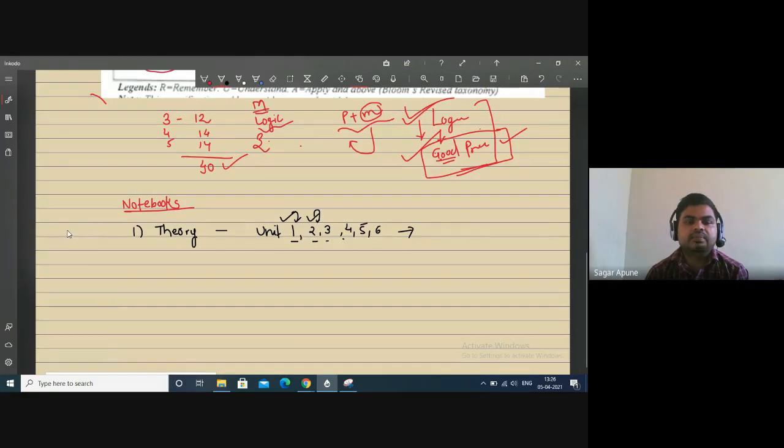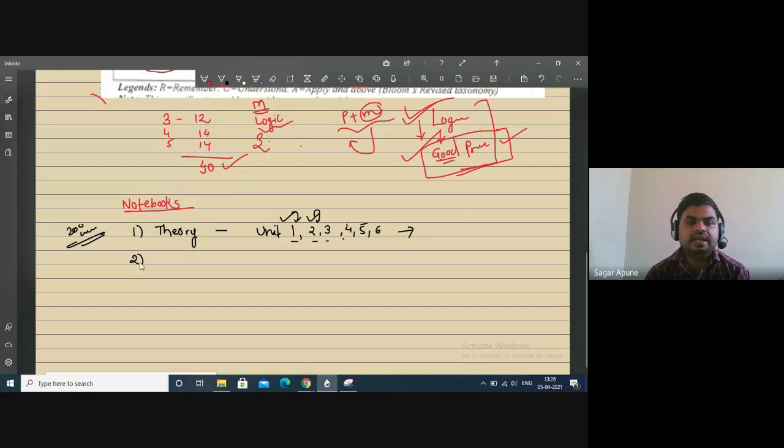So it may be 200 or 400 pages you require. So you can use any old notebook, or you can take the remaining pages, cut them and make a new notebook, or you can simply buy your own new notebook.